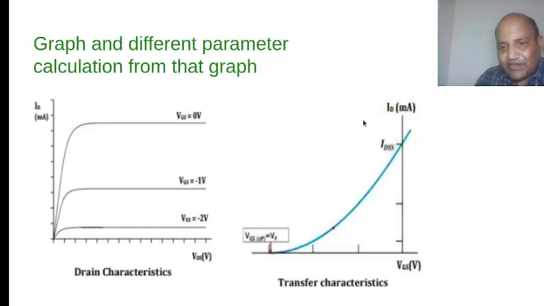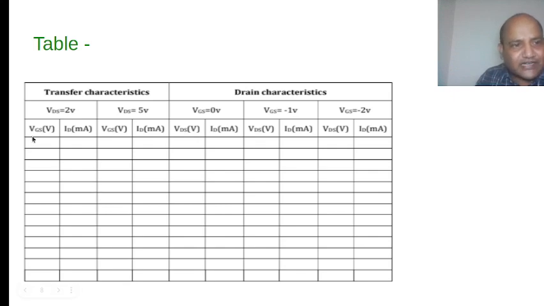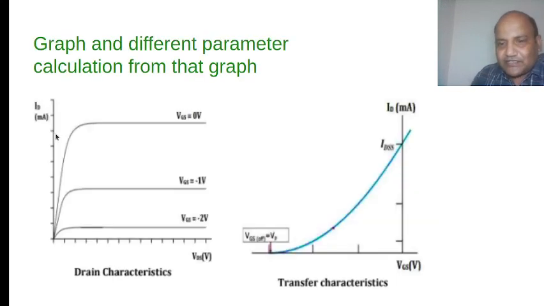One curve I have shown to you, but you can get a family of curves by changing the VDS. So you can get a family of curves, and the transconductance will vary with the VDS voltage, because when you change VDS this curve will change, and that slope will change also.